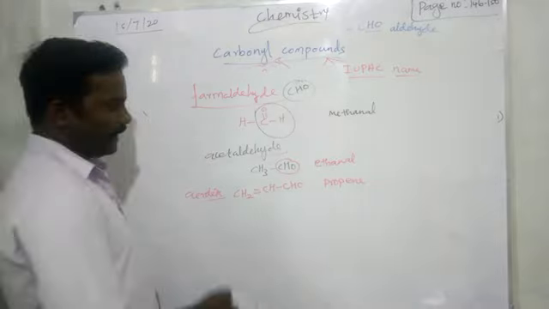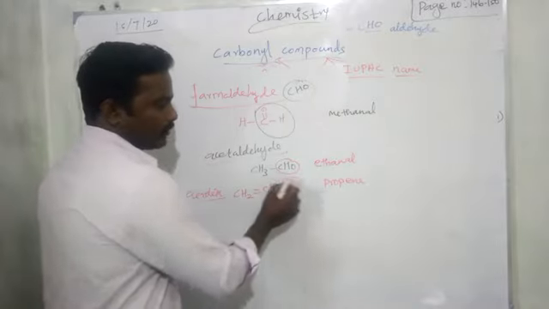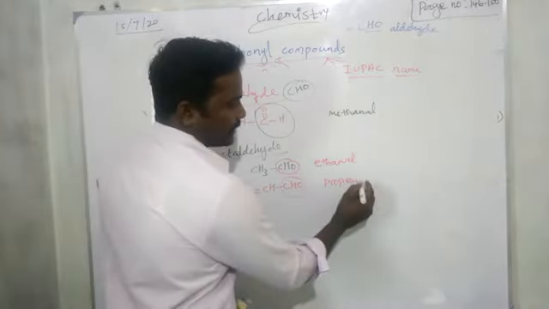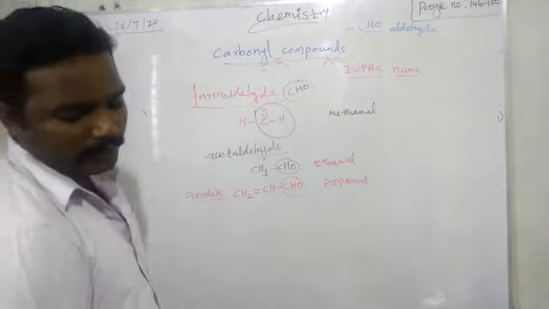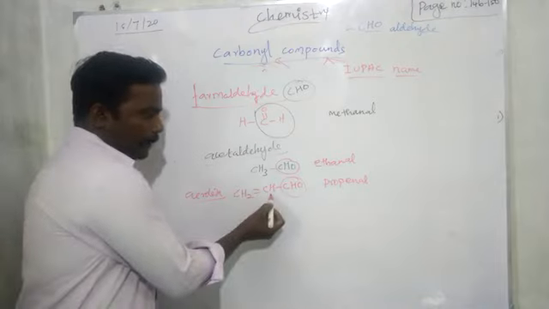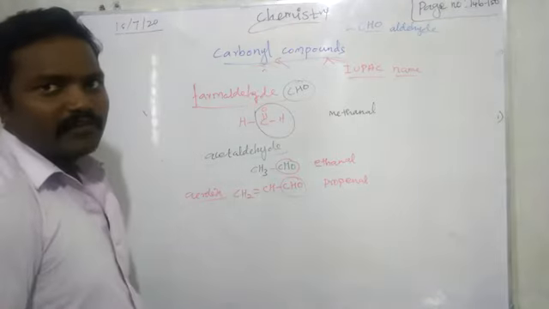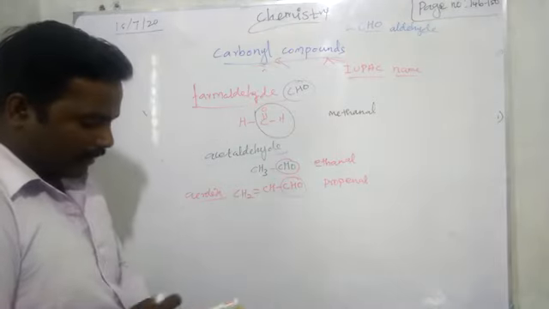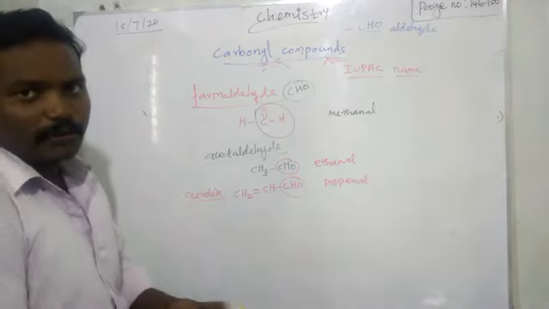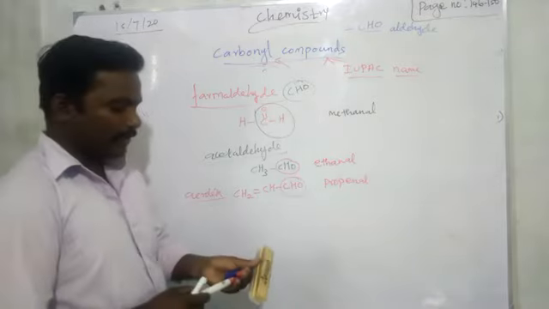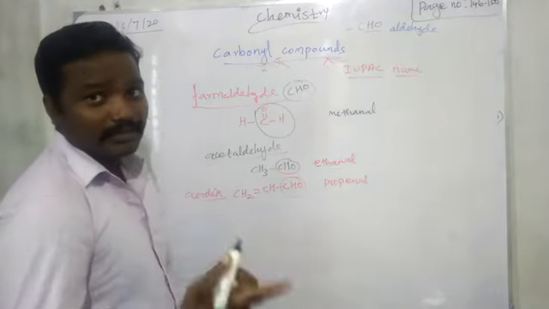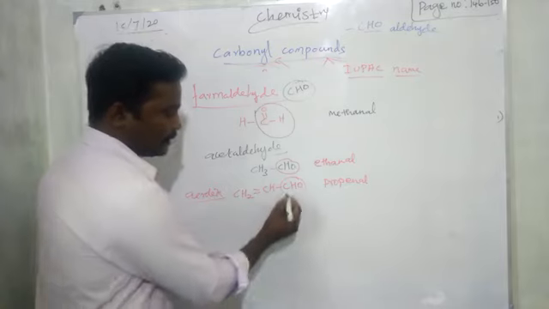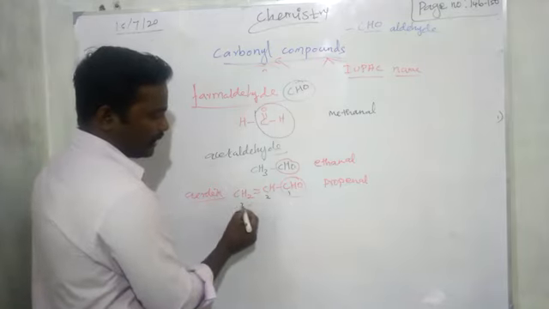Then find the functional group. Aldehyde functional group. The last E is replaced by AL. Okay, right. But here we want to remember in which carbon the double bond is present. We have to give the number. Why, sir? The double bond also we want to mention in which carbon it is present. For that, the functional group should carry the least number. So 1, 2, 3.